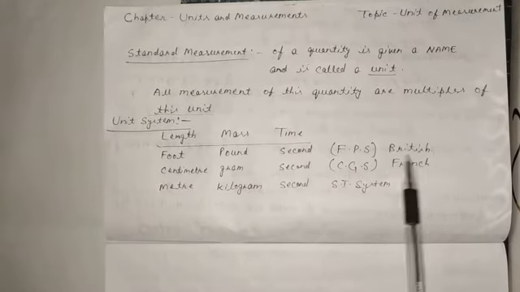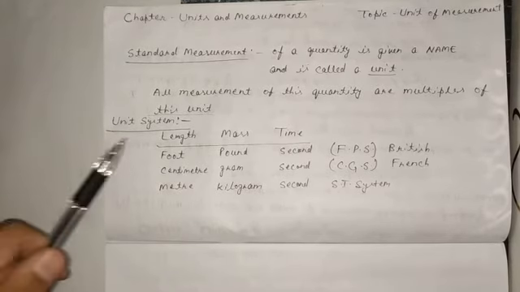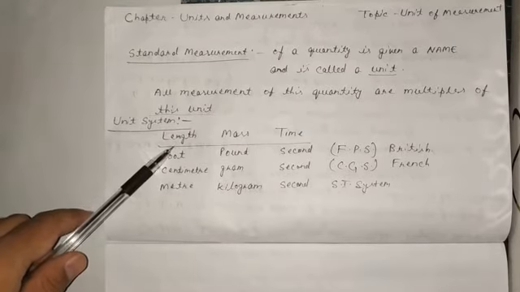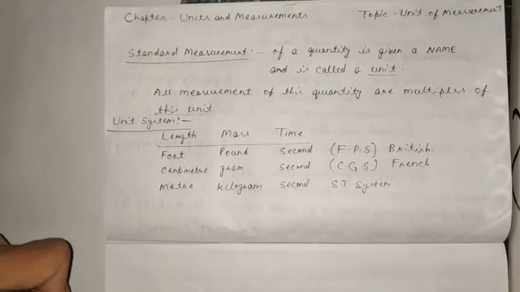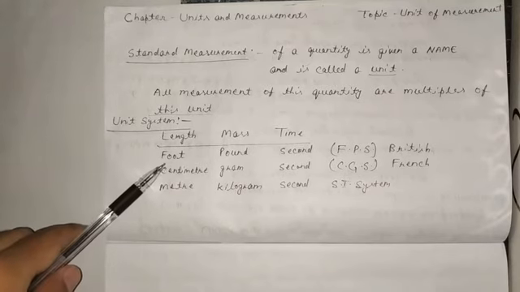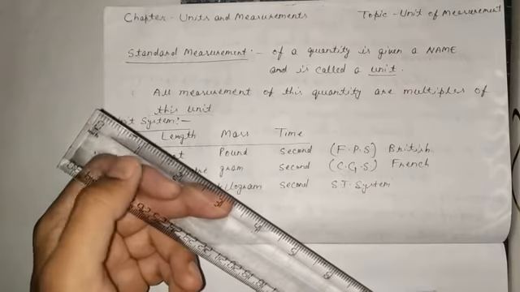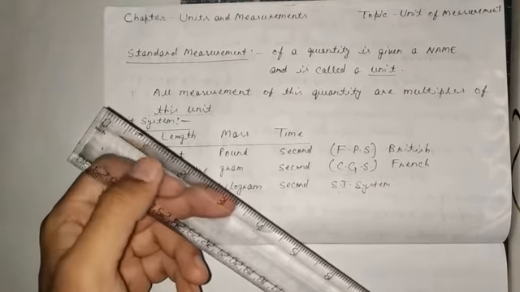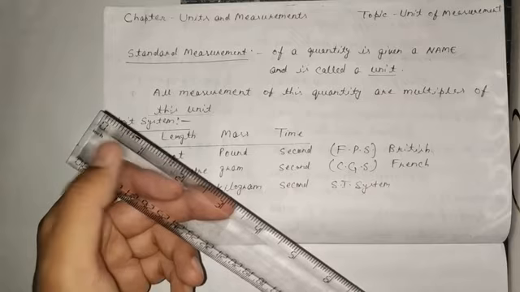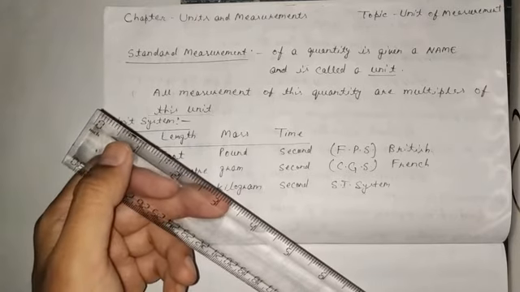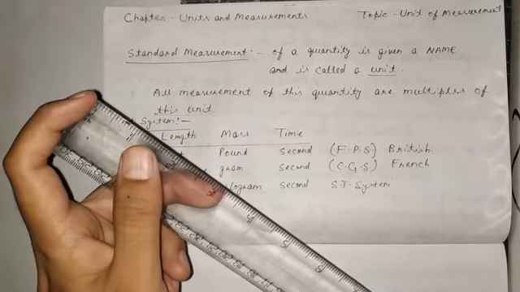The British said that they will measure the length, and this we call inch. They will measure the length from here to here, and this they will call inch. Then they said it is very small.